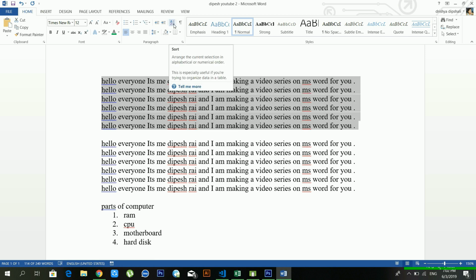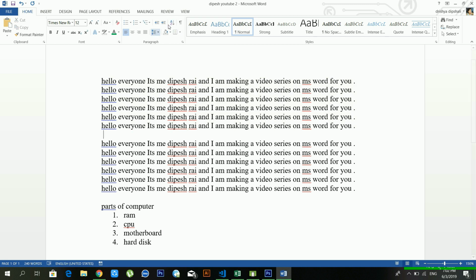Another option is sort. You can sort your paragraph using these options. Another option is show and hide. Okay, if you click here, you can see the symbol coming on our screen, and its meaning is, if you press enter, it will show like this. And you can see here is also enter, here is also enter, here is also enter. If you want to see where you have given an enter, in that case you can use it. So I'm turning off the show hide option.